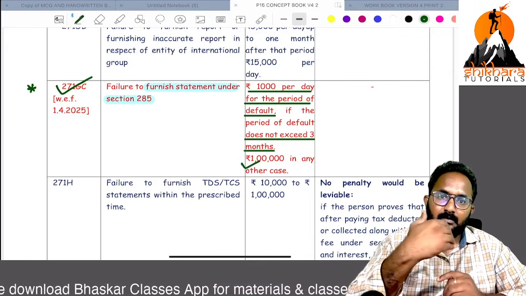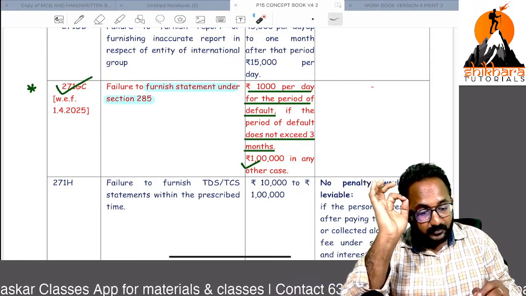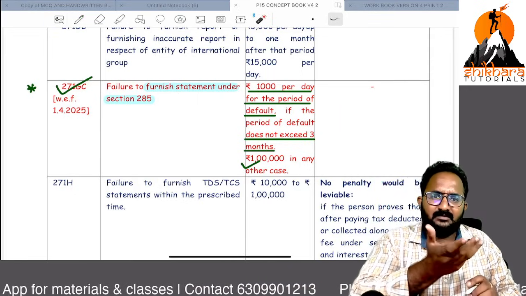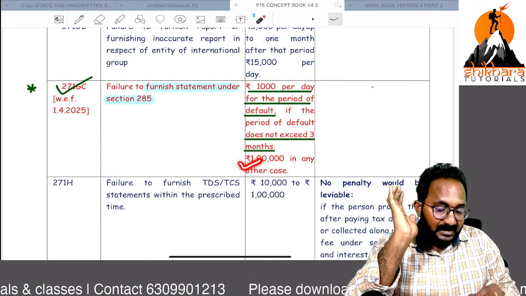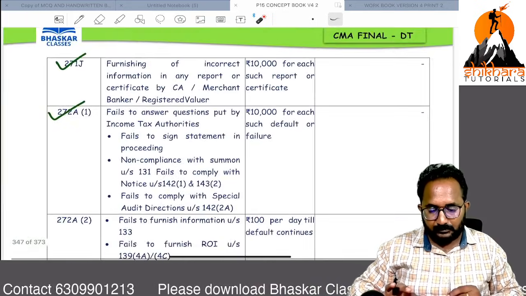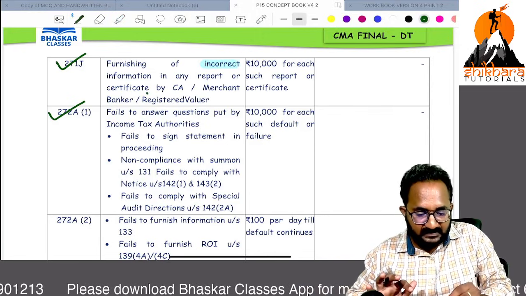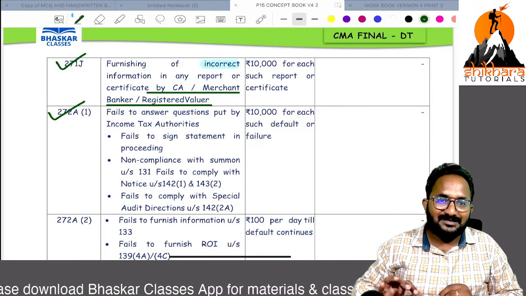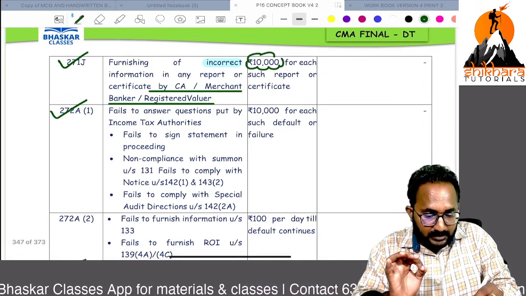So normally, if the default exceeds that, we can directly apply 1 lakh. Remember, in case the default does not exceed 3 months, say 5 days default, then 5 days into how much? 1000. In other cases, directly we can impose a 1 lakh penalty. Next, already we discussed: if any incorrect reports are given by the CA, merchant banker or registered valuer, for every report, not for the total, under section 271J, 10,000 penalty.